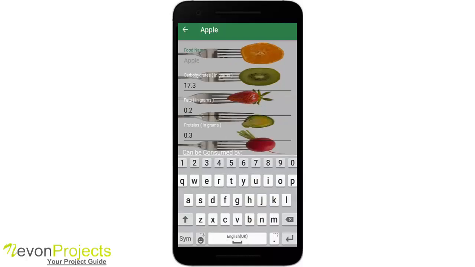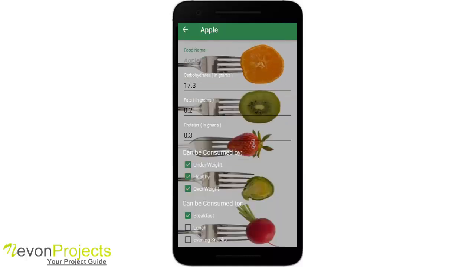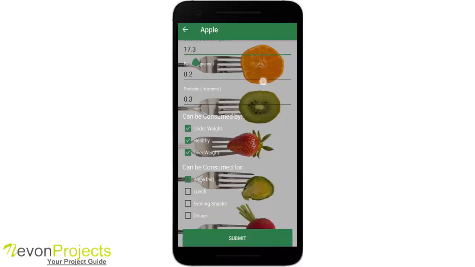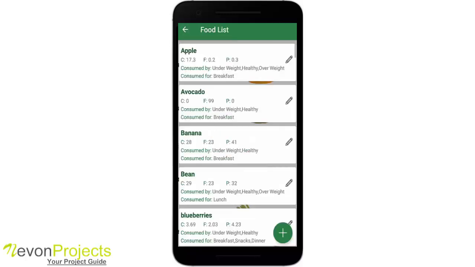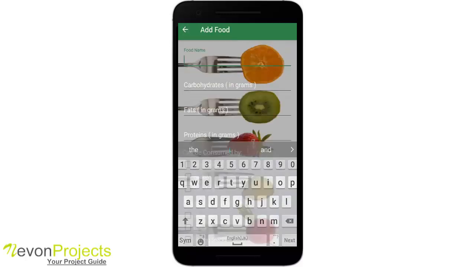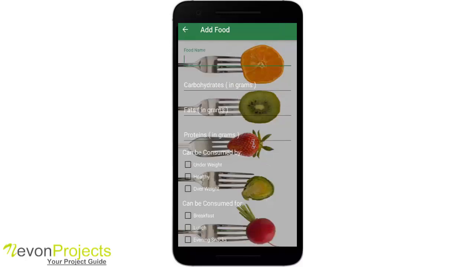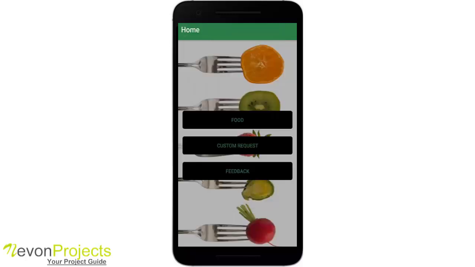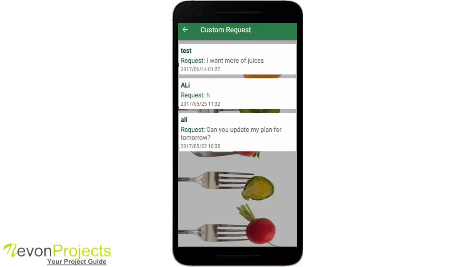If I click on edit here, I can accordingly change the carbohydrates, fats and other contents. Also can be consumed by and can be consumed for, and likewise I can also add them here as you see here.